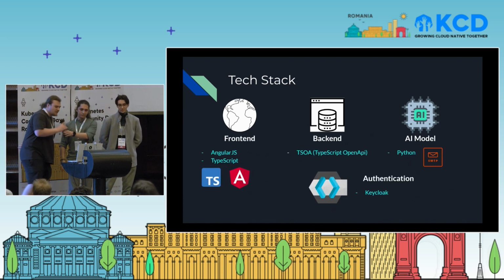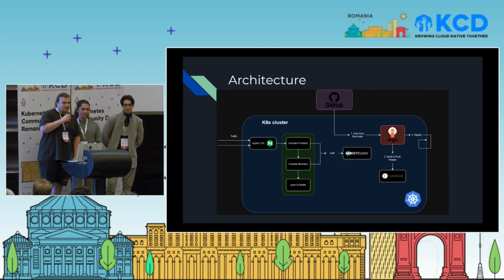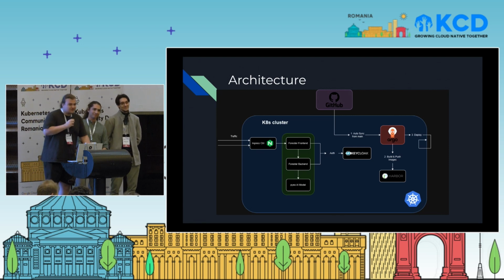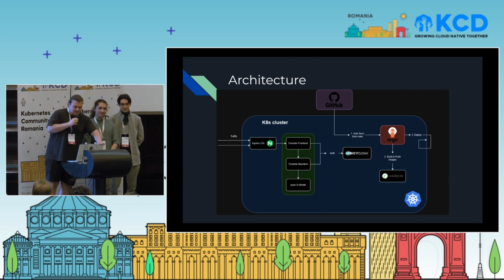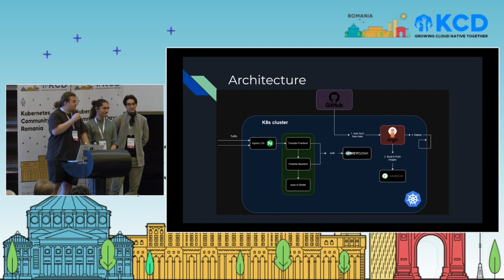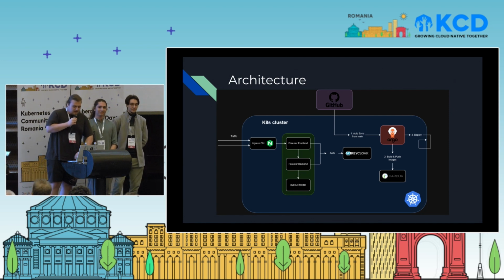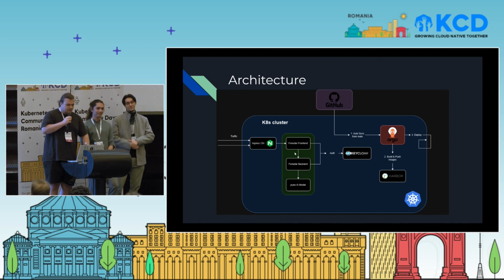Yep. Cool, thanks. So I'm here to talk about the boring stuff, or depending on the audience, maybe the interesting stuff. We'll talk about the infrastructure architecture. We decided to use something cloud native, of course. So we use a Kubernetes cluster for our deployment. As you can see, we have an ingress controller here for the traffic, to expose our services.